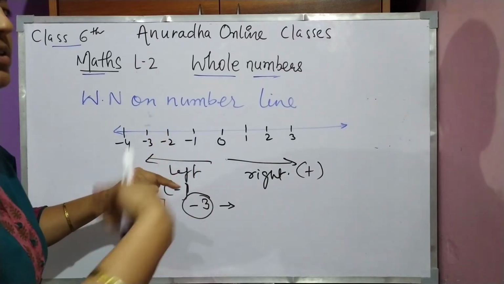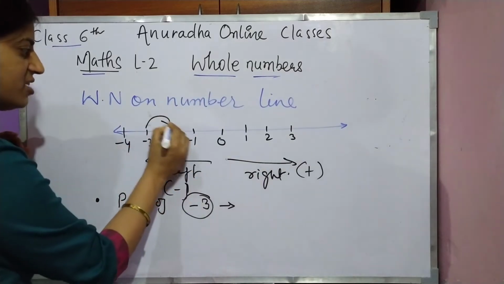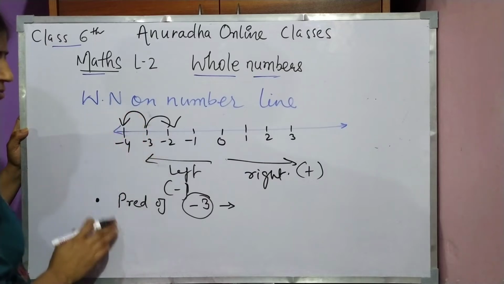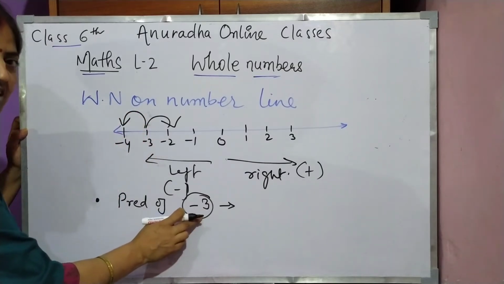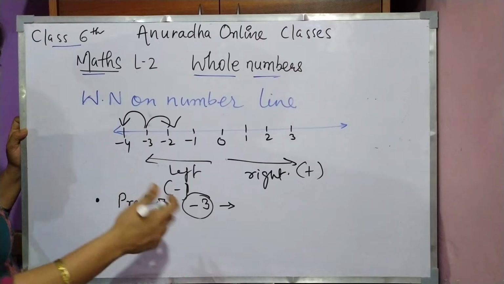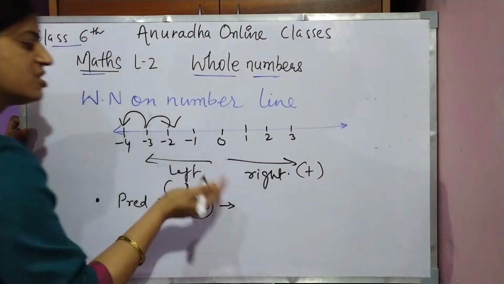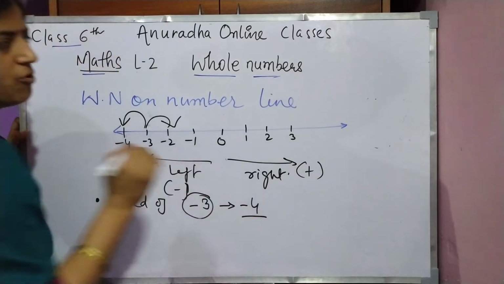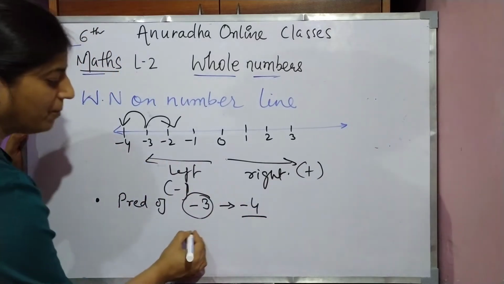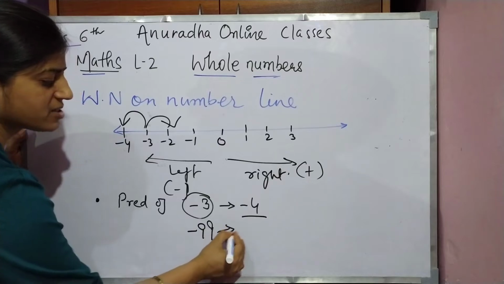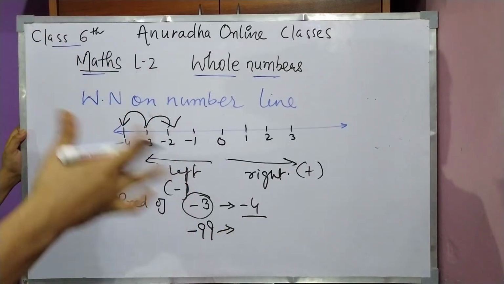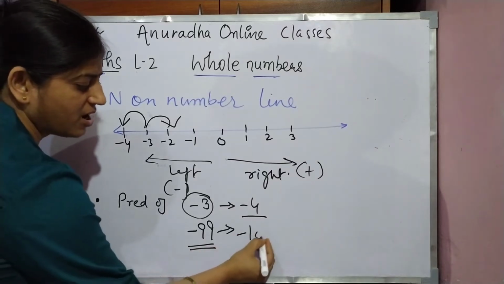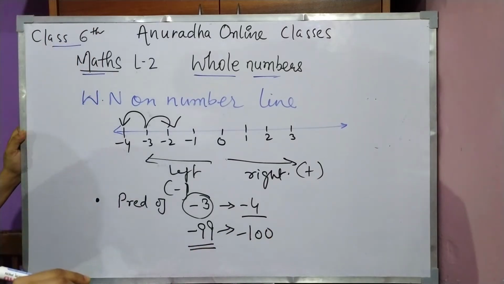Minus 2 is forward of it, on the right hand side, and right hand side means forward. So back of it is minus 4. So in negative integers, the predecessor is just to the left. Now the predecessor of minus 99 is minus 100. Is it clear to you?